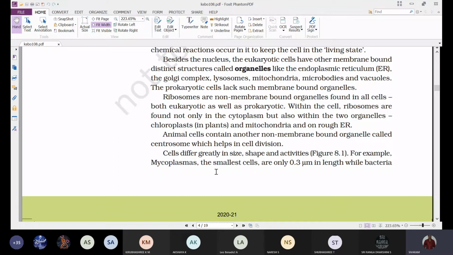It is present only in animal cells but usually absent in plant cells. That is the meaning of this sentence.